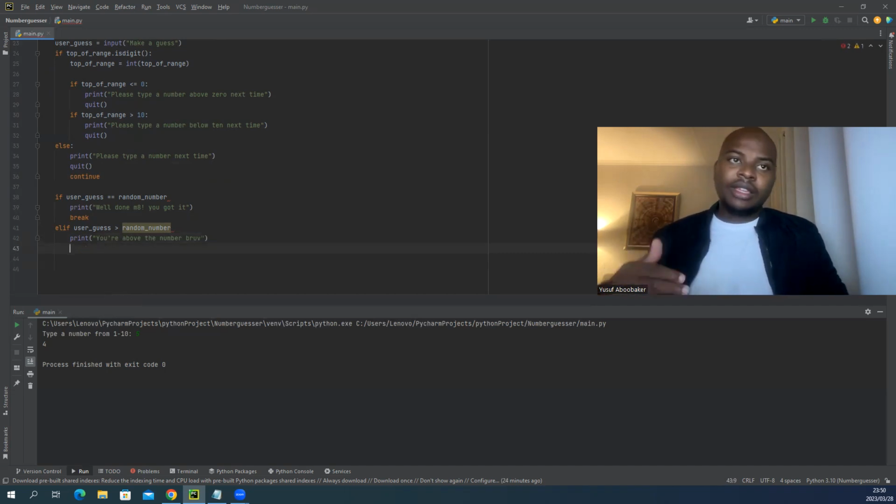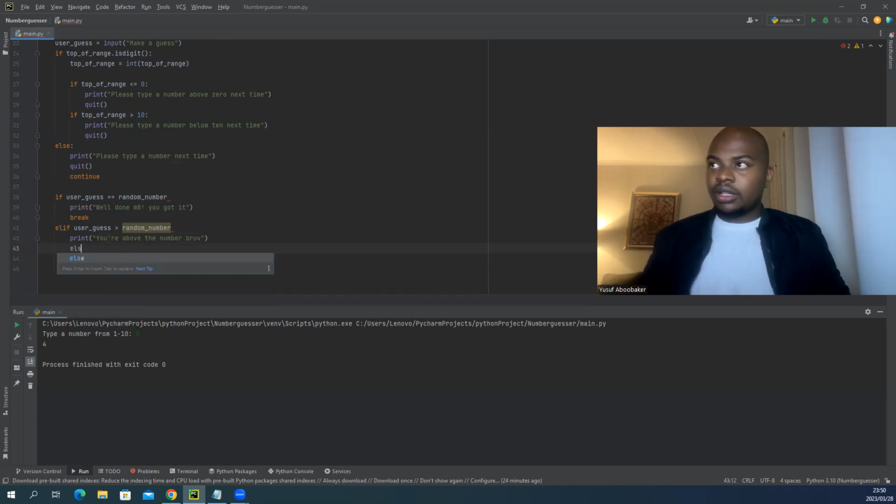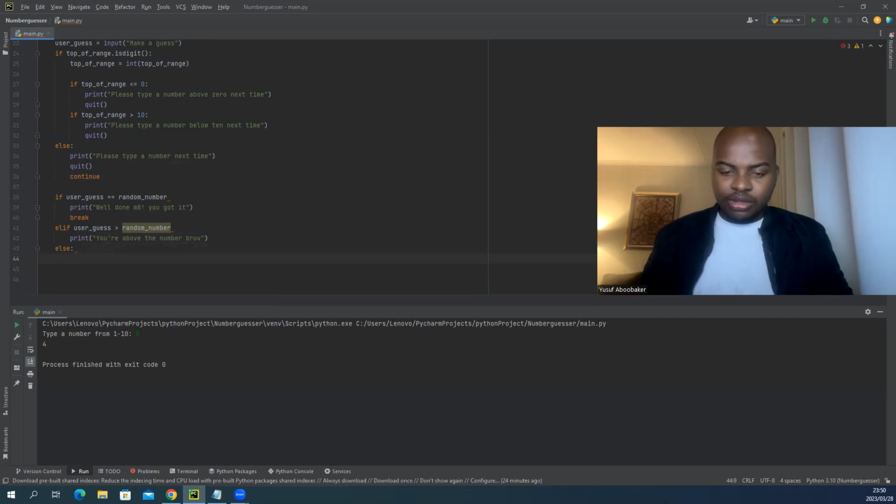Okay, cool. So we have that. If it's above the number, an elif can be followed by an else. Else print. So if you're not above the number, of course, you have to be below the number, so opposites.